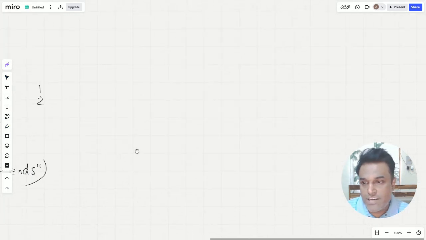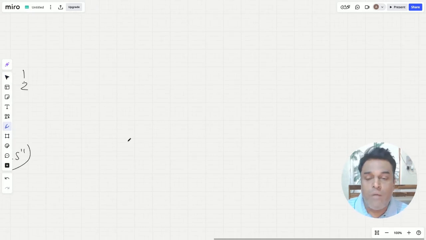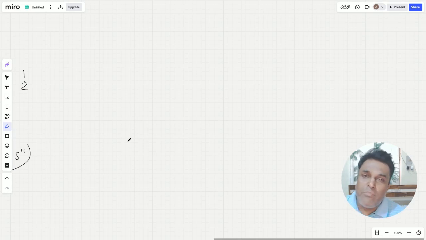I'm going to shift this aside, and we are going to write a program on prime numbers. So we are going to check whether a number is prime or not. So what are prime numbers? Prime numbers are natural numbers which are greater than 1. So it starts from 2 and it is only divisible by 1 and itself, right? So those are prime numbers.